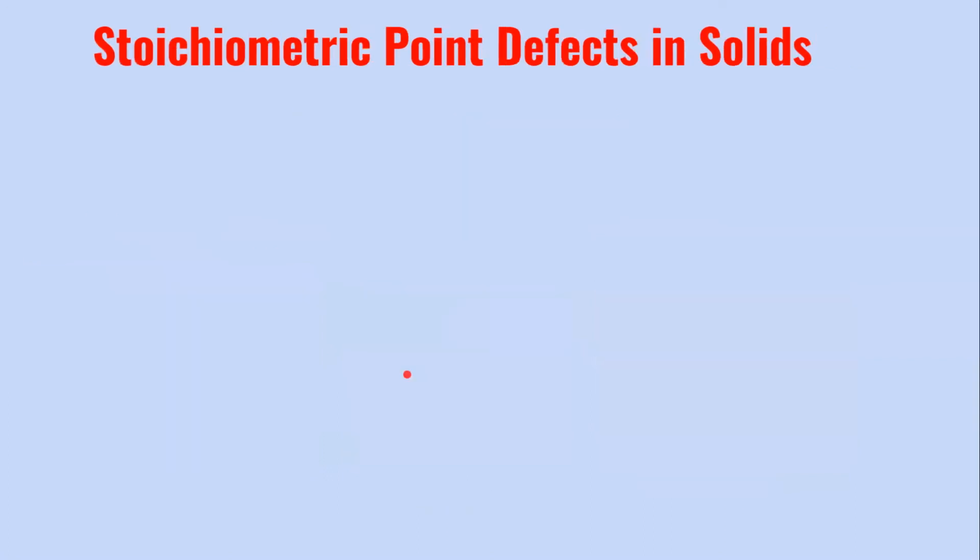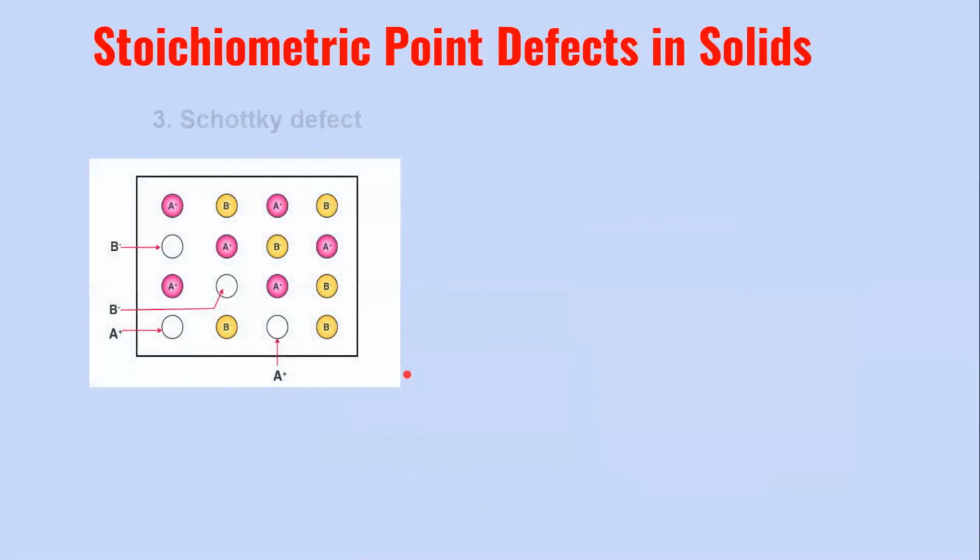Now coming to the third type. The third type is where you can have the cations, and this occurs usually in an ionic solid. In an ionic solid, you can have the cations as well as the anions missing from their regular positions. So it's a vacancy defect, but a vacancy defect which is seen in ionic solids.